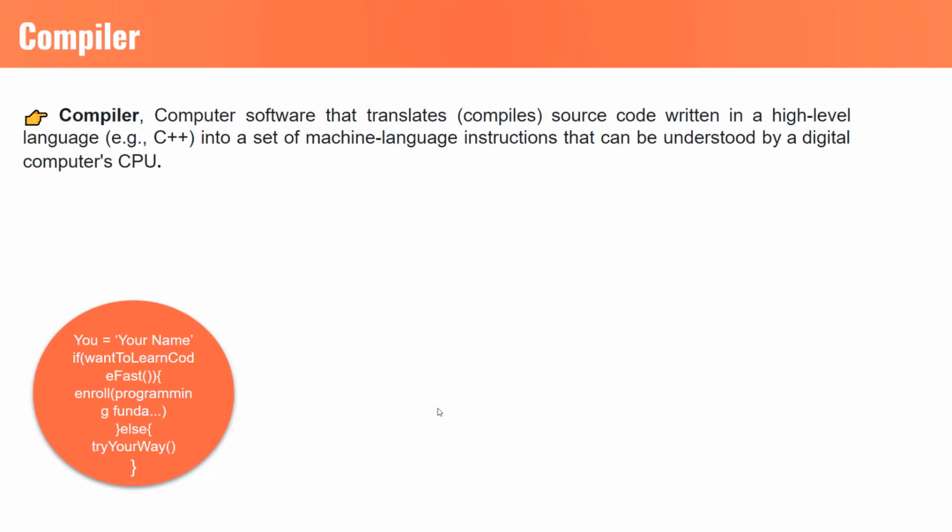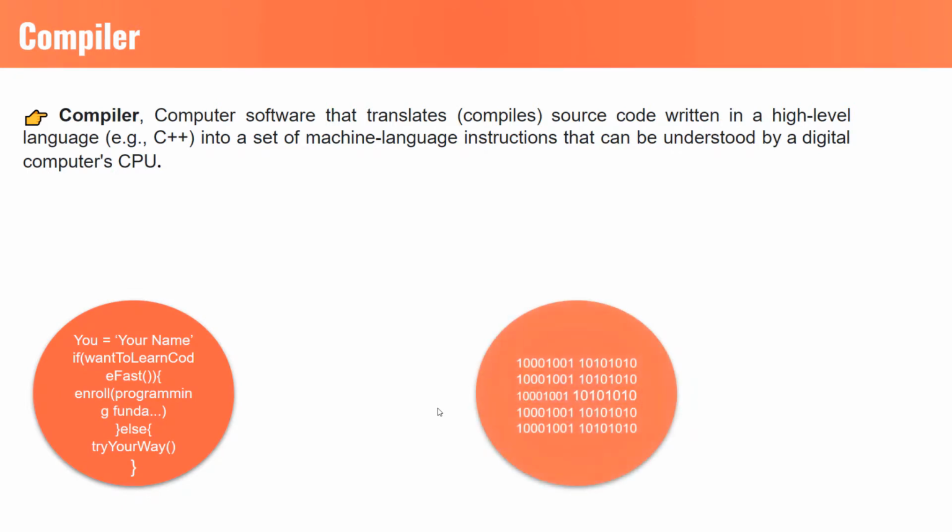For example, you have a set of instructions in Python. You want to execute it, so it must first be translated into machine language, which is 0 and 1. For this, we need a compiler, which is software. It will compile our high-level language into machine language, and our CPU will execute those instructions because our CPU can understand machine language.